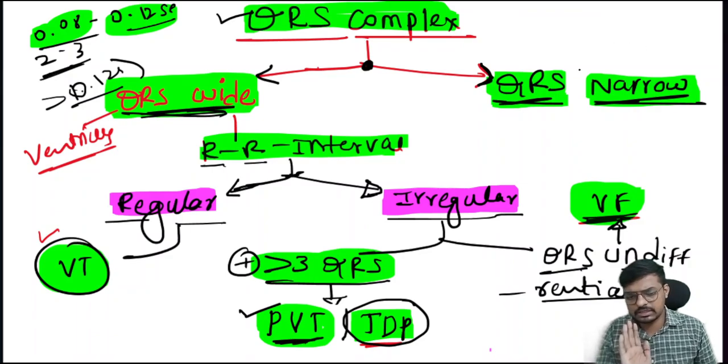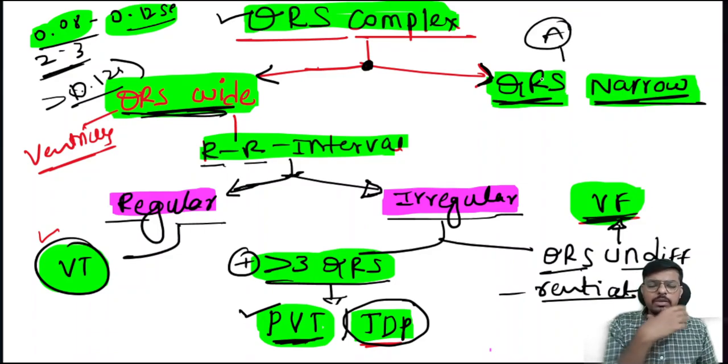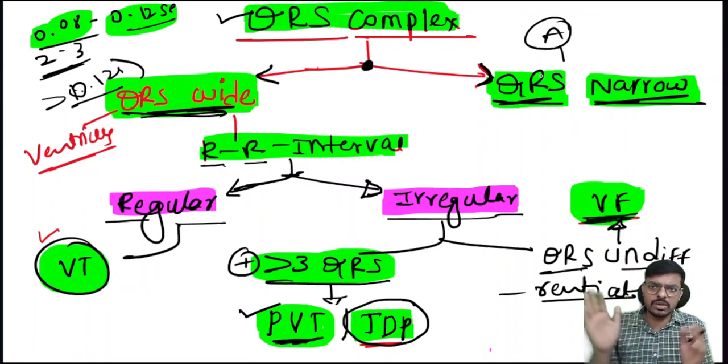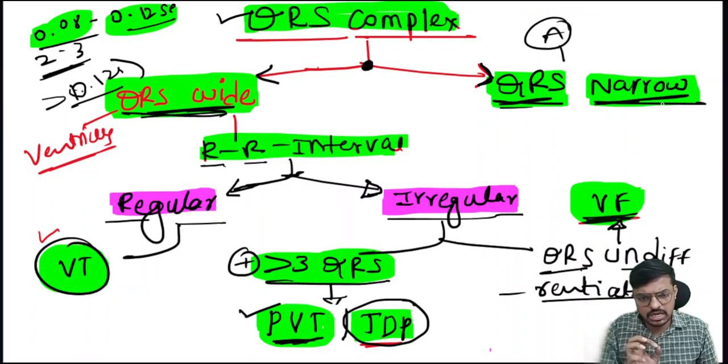If the QRS complex is narrow, the problem is with the atrium. How? The atrium is generating impulses very fast, so the QRS becomes synchronized with the atrium and also generates impulses very fast. So because of that the QRS complex is narrow, meaning mostly the problem is in the atrium.